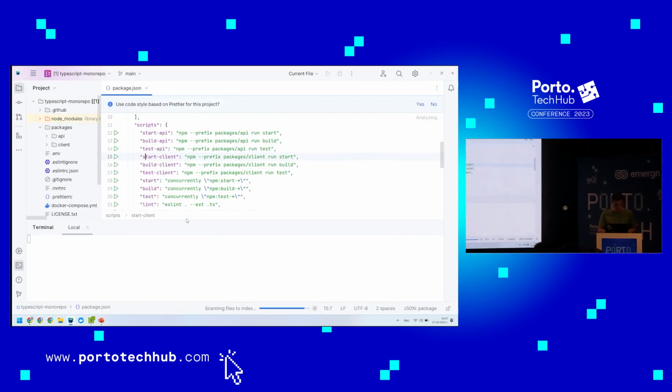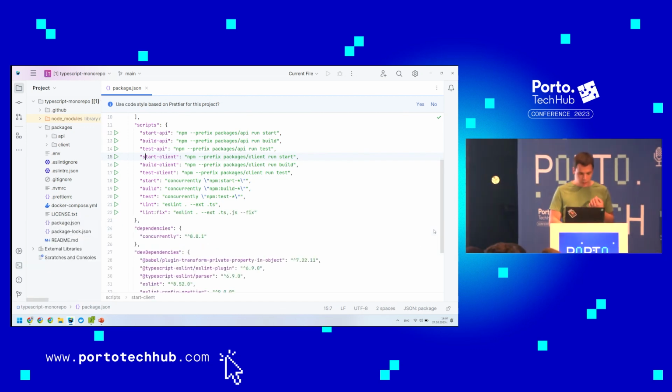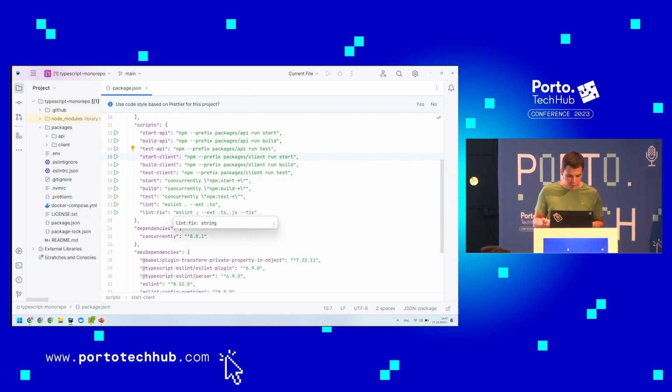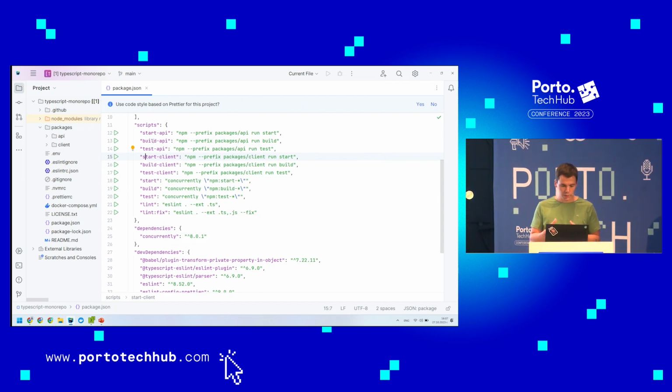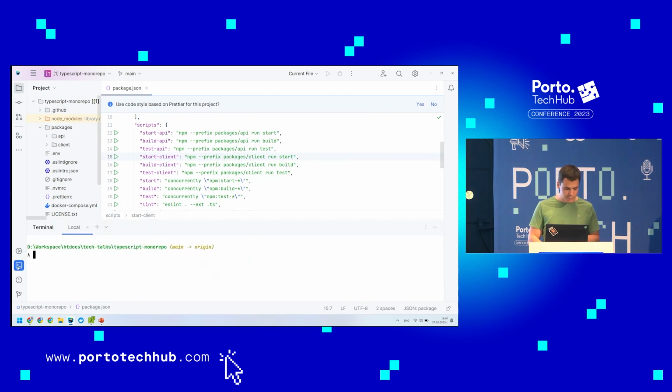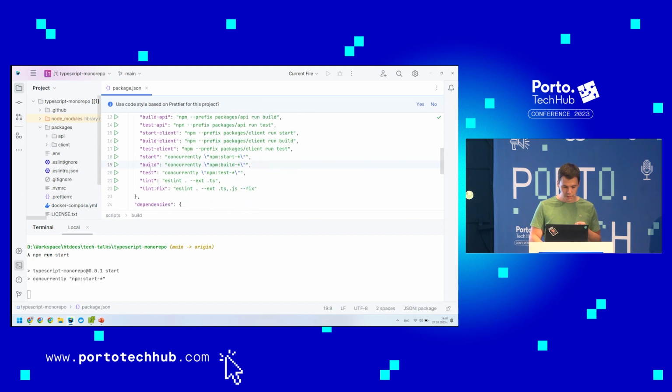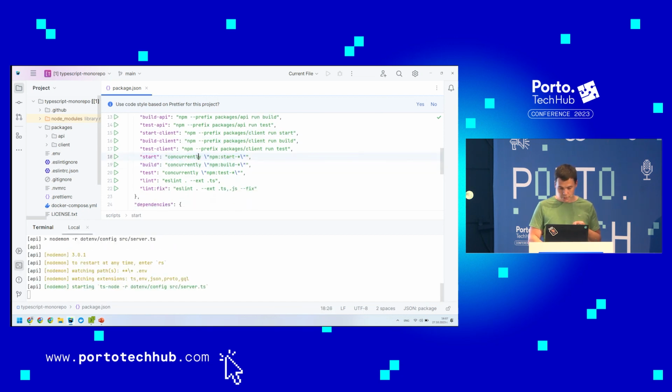In this example, we are looking at how one simple TypeScript server is started and built, and how one React client, a React application, is communicating with the server. No microservices for now, eventually we can develop things, but for now it's where we can start and evolve. So when I run npm run start,